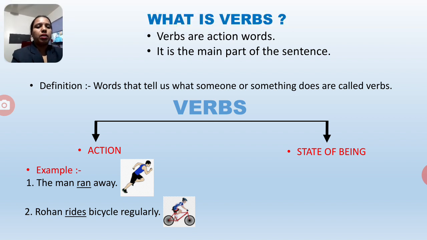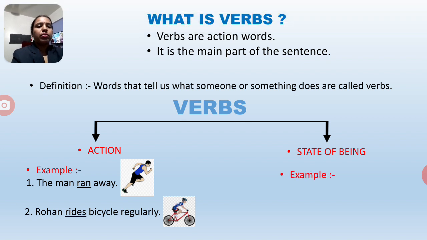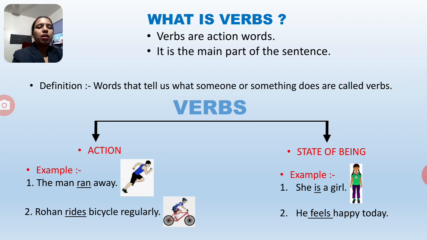What is state of being here? For example, I'll show you one example for state of being. She is a girl. Here in this sentence, I have used is as a verb. This tells us that this is a state of being. So is there any action word in this sentence? No. In this sentence, there is no action word, but I have used is here. This tells us that this is a state of being verb. She is a girl.